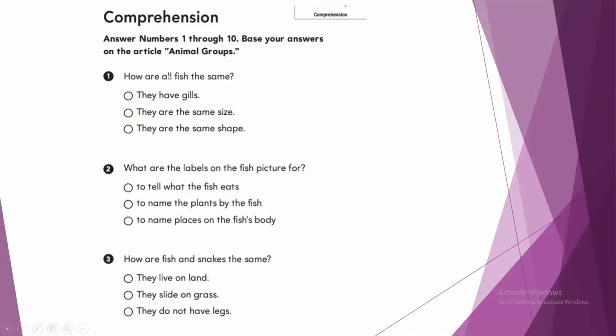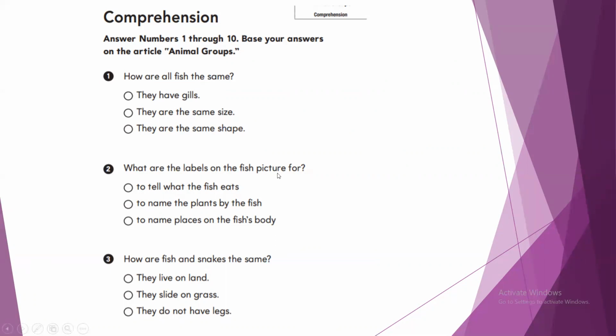Number 1, how are all fish the same? They have gills. All the fish have gills. Or they are the same size, or they are the same shape. Number 2, what are the labels on the fish picture for?